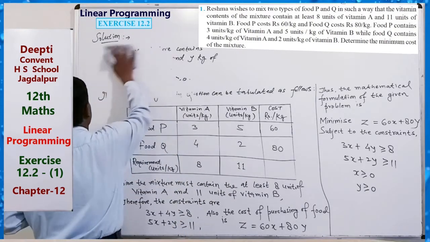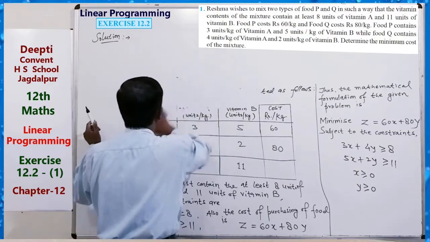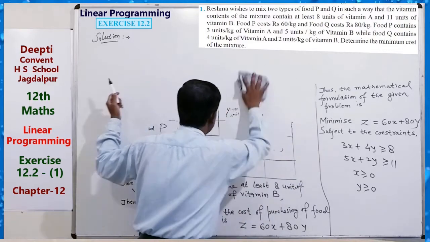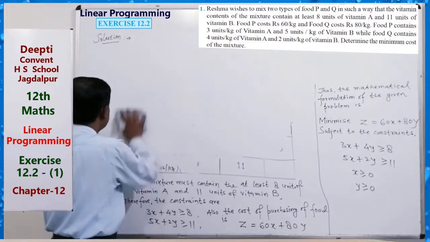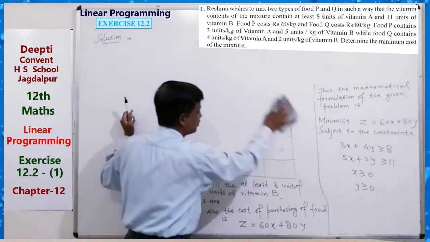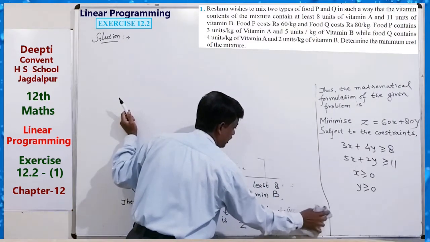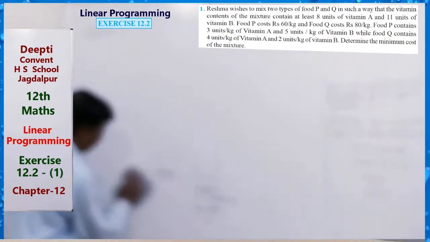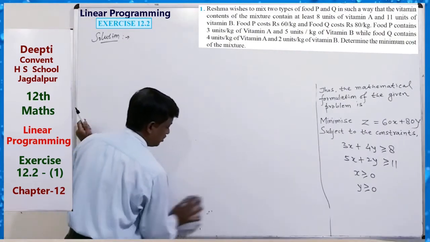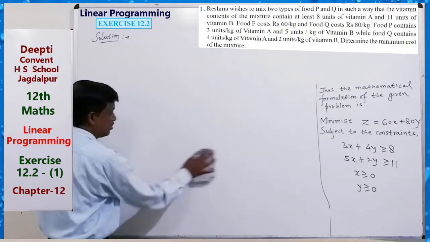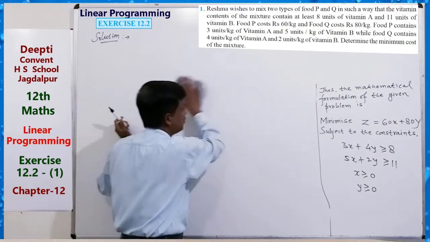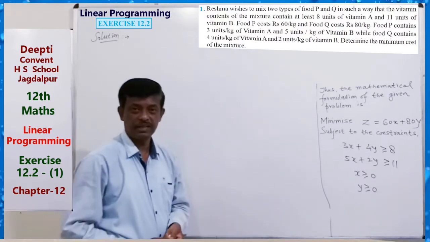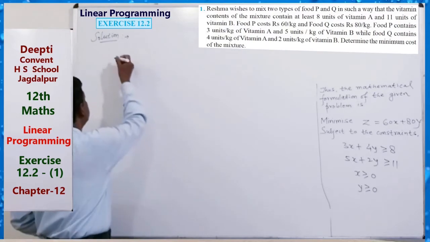So for solving this LPP, we have to draw the graph, find the corner points, and find the value of the cost function at those points and see which is maximum or which is minimum. Clear?